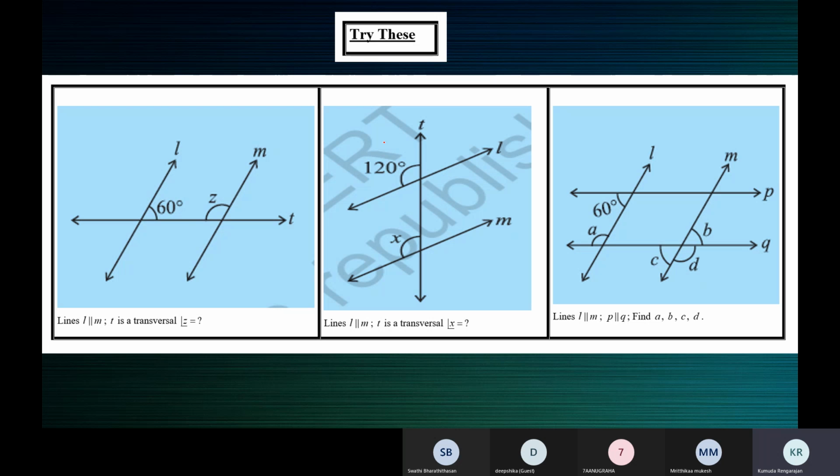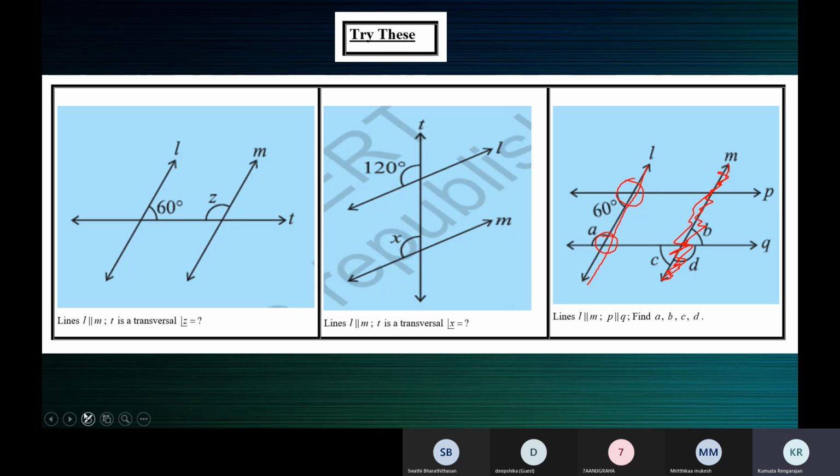So when you take L as a transversal, then don't look at this line. You should not see these values at all and get confused. Don't see this line at all. It's not there. So L is a transversal. There are 8 angles formed here and 8 angles formed here.